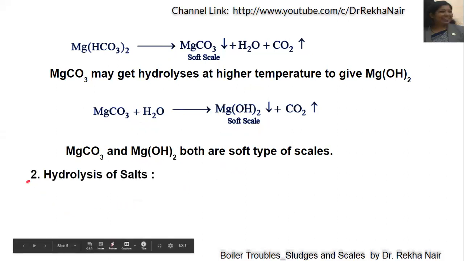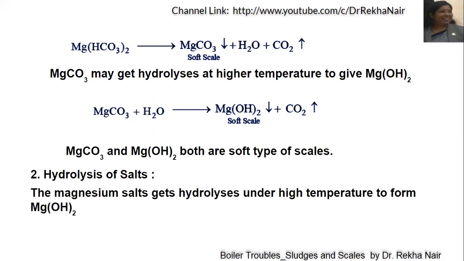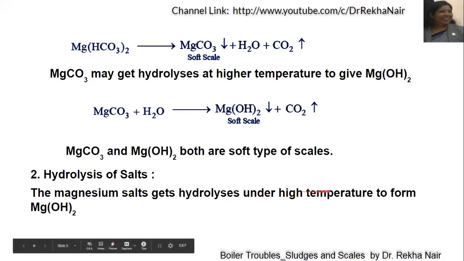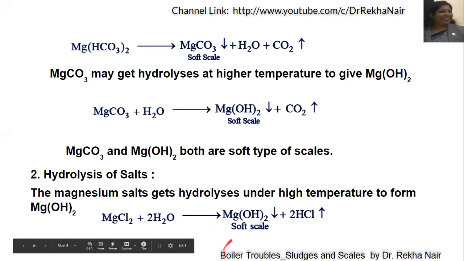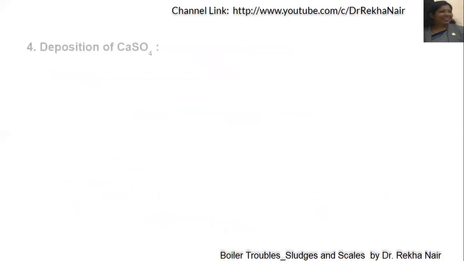The second reason for scale formation is hydrolysis of salts, mainly magnesium salts. These get hydrolyzed under high temperature to form magnesium hydroxide. So magnesium chloride will react with water to form magnesium hydroxide. Magnesium hydroxide, as I said in the previous reaction also, is a soft scale and will get deposited and cause problems in the boiler.